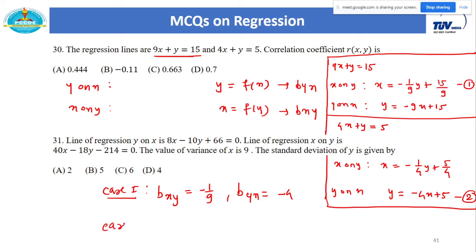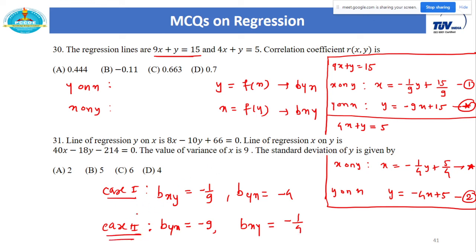There is one more case. If I fix this line as my y on x, then this becomes x on y. These are the only two possibilities for x on y and y on x. So for the second case, from the first line I will get byx, which is minus 9, and from the second line I will get bxy, which is minus 1 by 4.